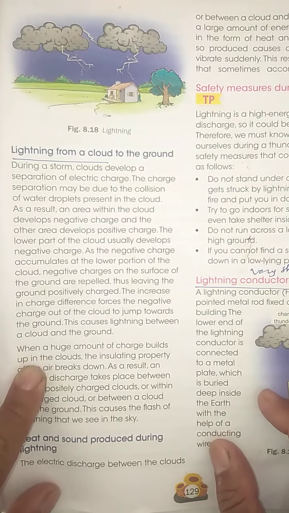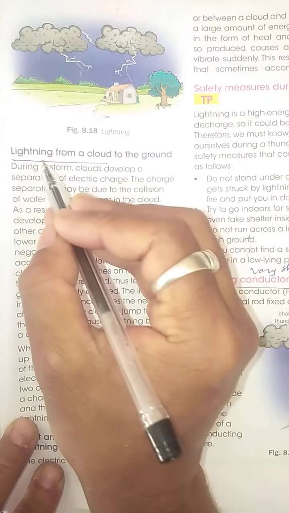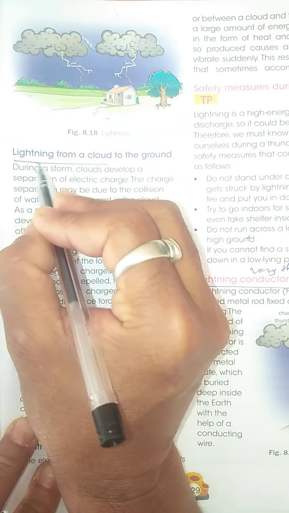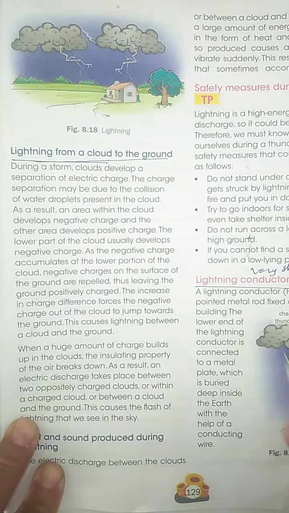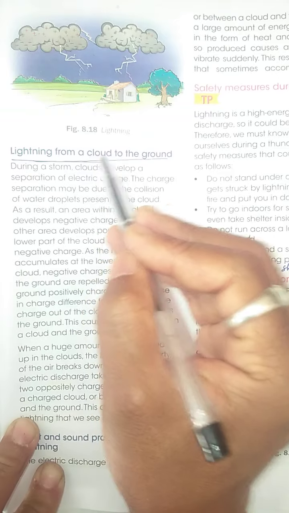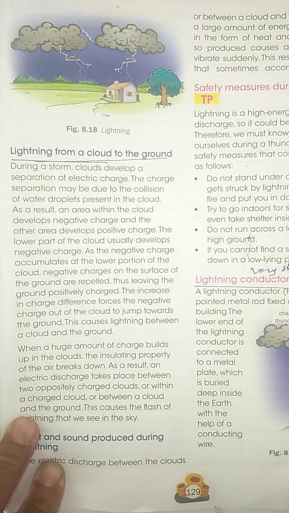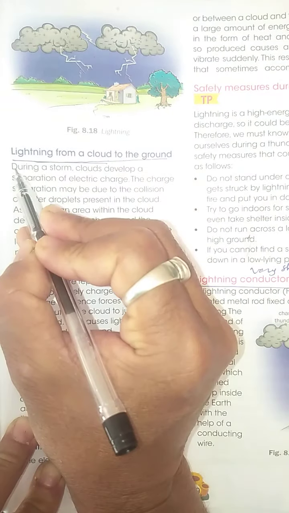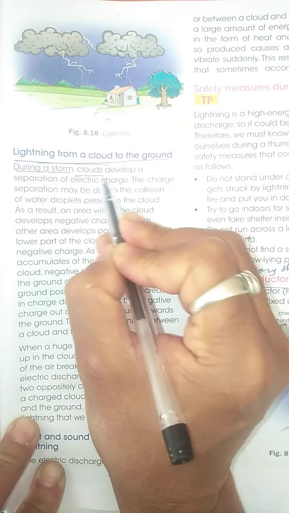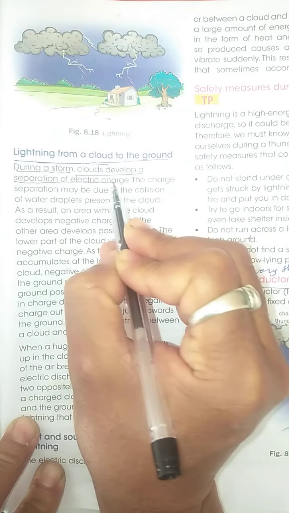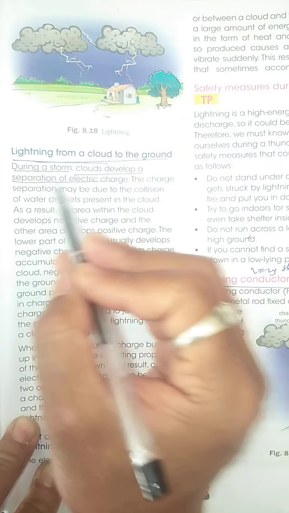Now the first part is how lightning flows from cloud to the ground, and this is the most common kind that we see. This happens basically during a storm. During a storm, a cloud develops a separation of electric charges.